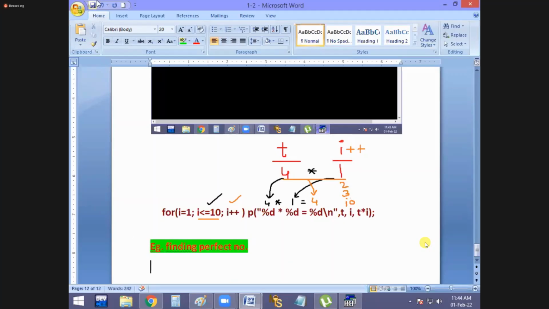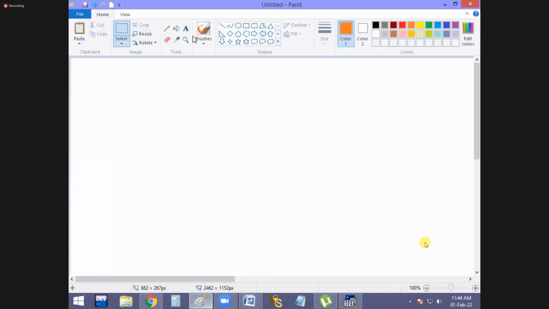Okay, I want to find out whether the given number is a perfect number or not. Now what is meant by perfect number? For example, guys, suppose we take 4. 4 % 1, the answer is 0. Now tell me, guys, when the answer is 0, can I say it is a factor of that number?